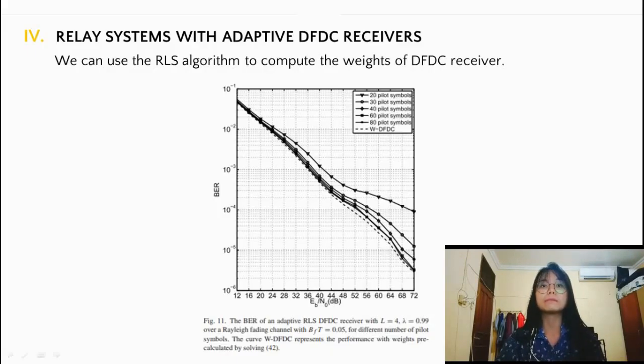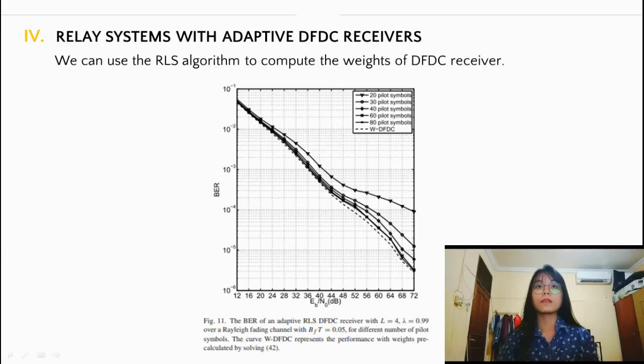4. Relay systems with adaptive DFDC receiver. This image shows simulation results for bit error performance with the RLS DFDC receiver when using different numbers of pilot symbols. It can be observed that the performance improves when increasing the number of pilot symbols.